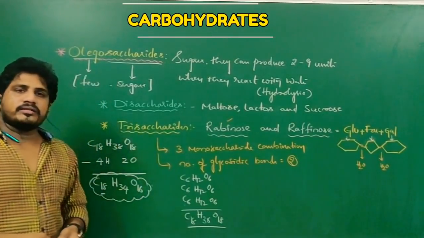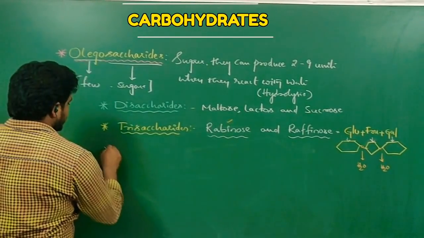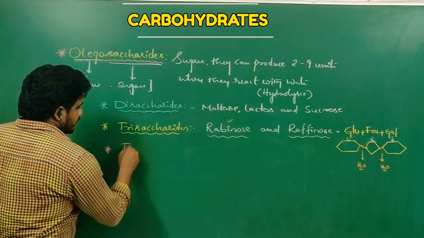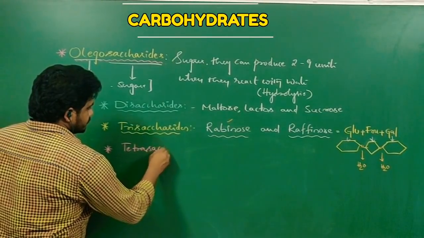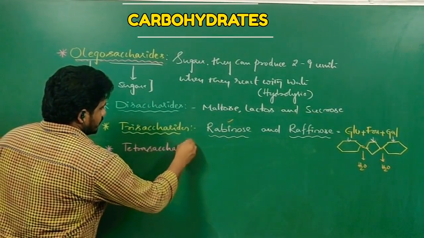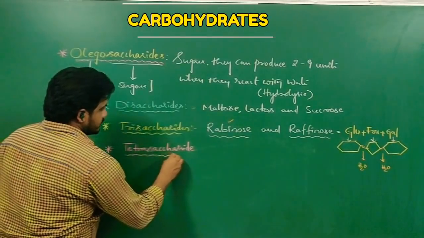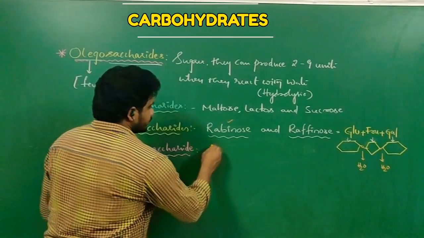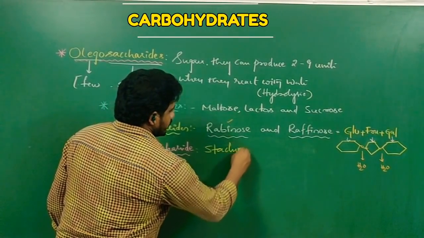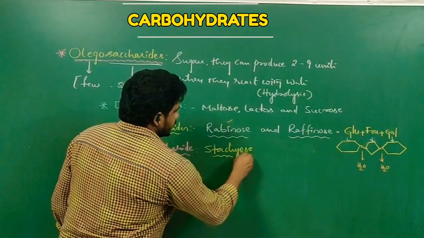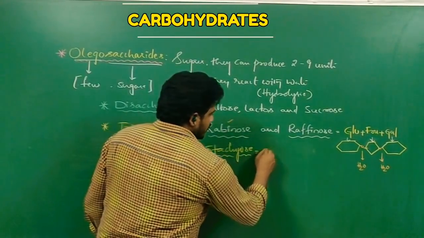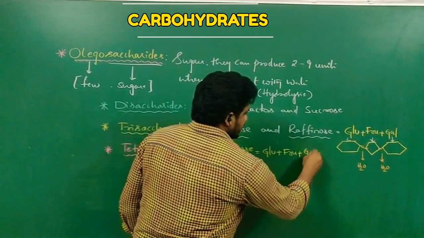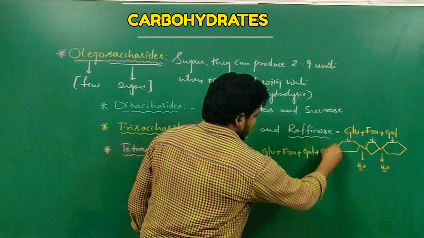Let us see another one, that is the tetrasaccharide. A combination of 4 monosaccharides, a complex oligosaccharide, is a tetrasaccharide. The tetrasaccharide example is stachyose. Stachyose is a combination of glucose plus fructose plus galactose plus another galactose.